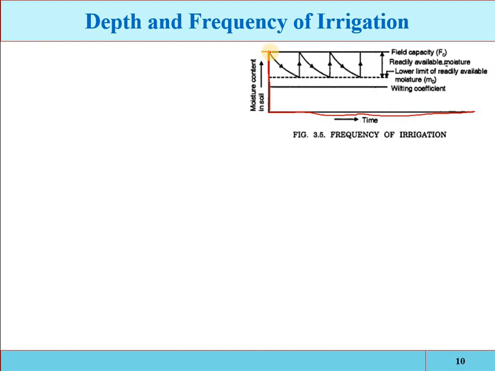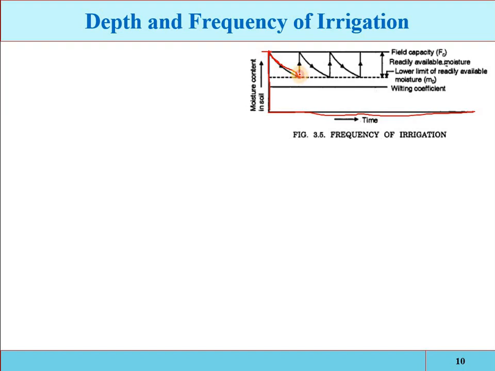Now with respect to time, the water will be utilized by the plants, and this water will decrease progressively. So when the moisture content reaches the lower limit of the readily available water, then you have to apply the irrigation.